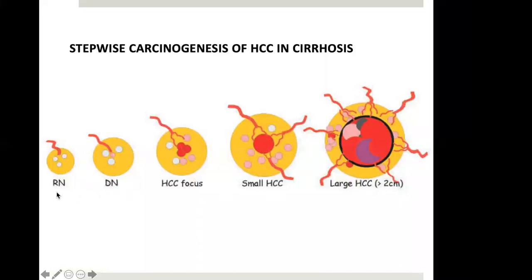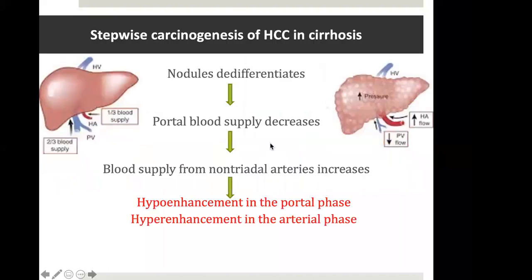So once the regenerative nodule is formed, it increases in cellularity, a dysplastic focus is formed, which derives its supply from the hepatic artery branch. Gradually, the hepatic arterial branches increase, and then it forms an HCC. So during this journey, the portal supply decreases. Normally, of the blood supply to the liver, 2/3 comes from the portal vein and 1/3 through the artery. But once the cirrhotic nodule dedifferentiates, the portal supply decreases and the arterial supply increases.